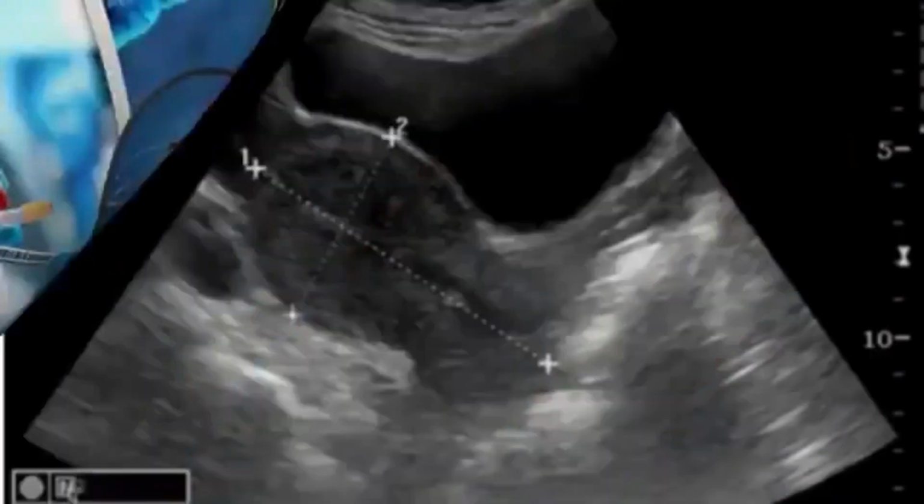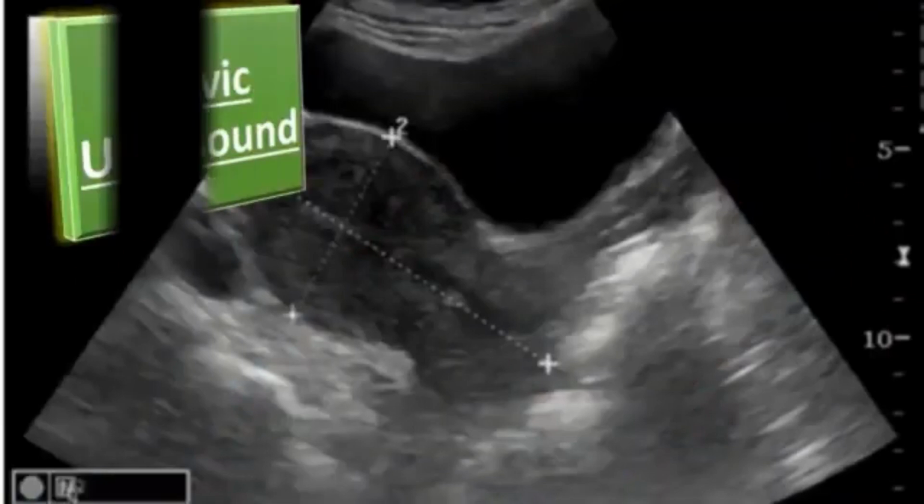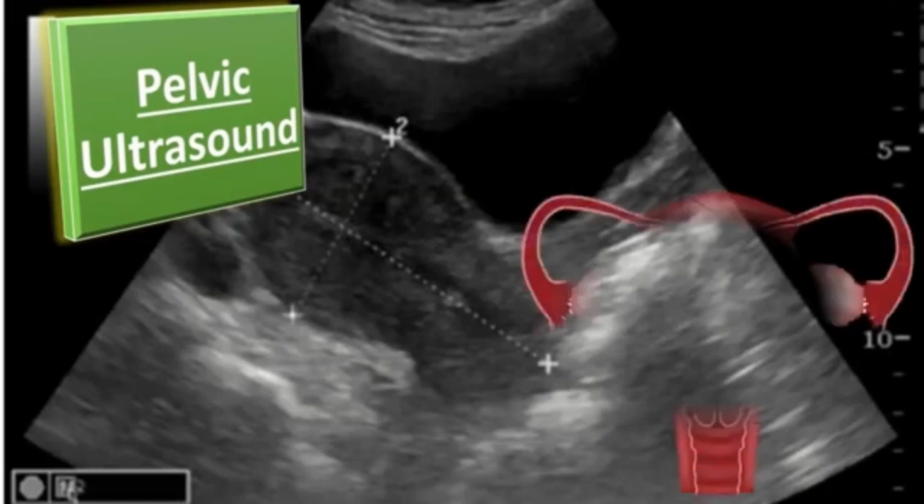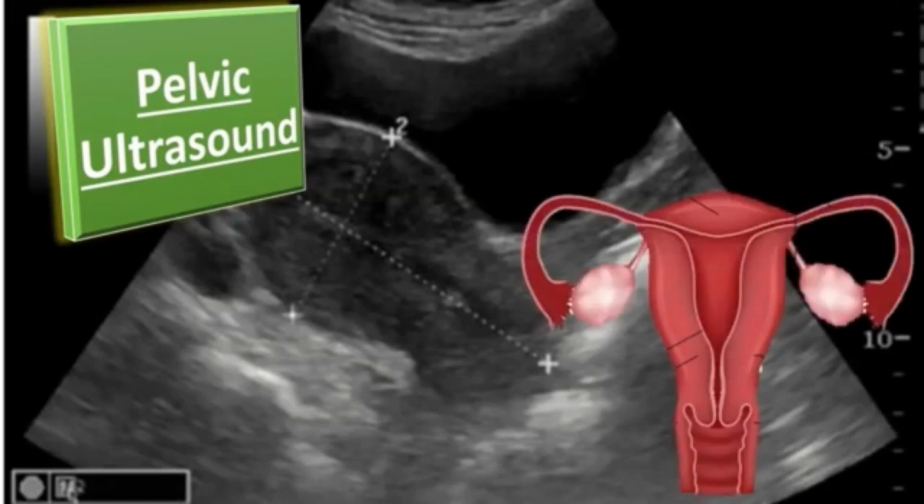The next important diagnostic test is pelvic ultrasound, which is very important among all these tests. All women with recurrent first trimester miscarriages and all women with one or more second trimester miscarriages should have a pelvic ultrasound to assess the uterine anatomy. Uterine anatomy assessment is very important because certain uterine anomalies are important causes of recurrent miscarriages.